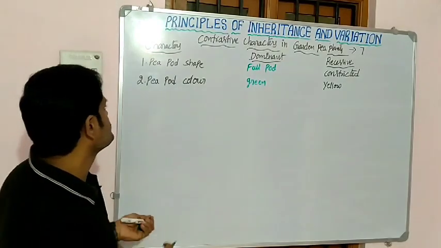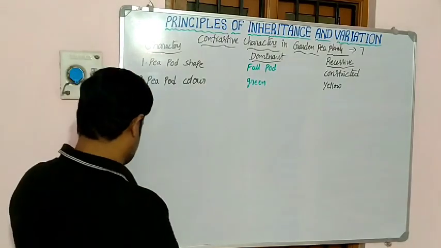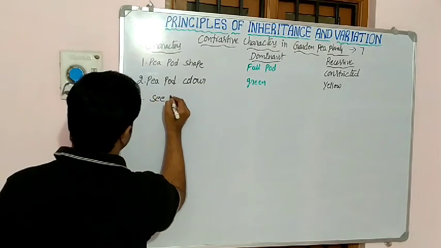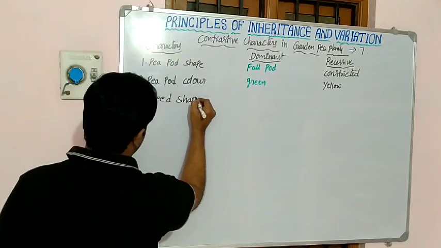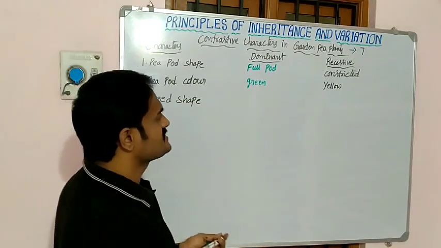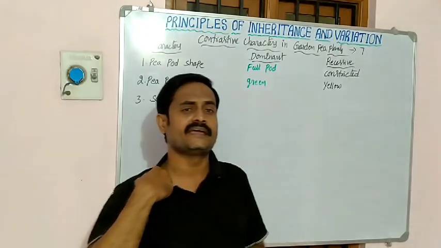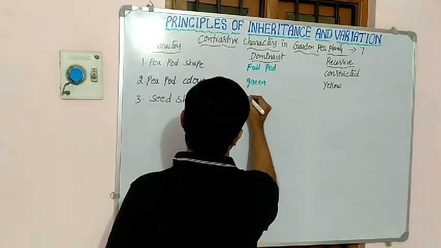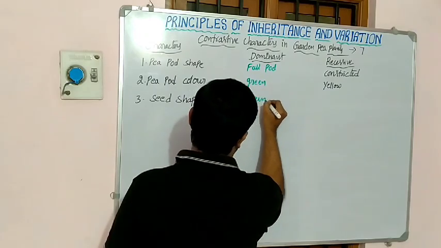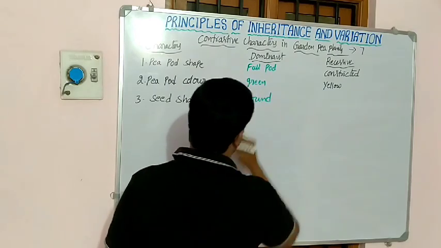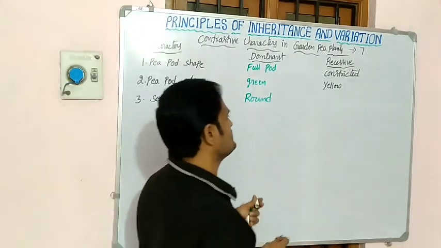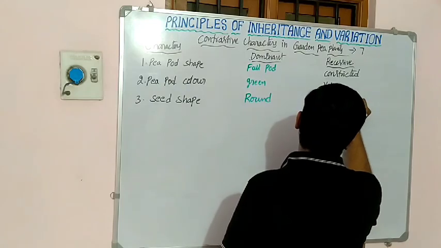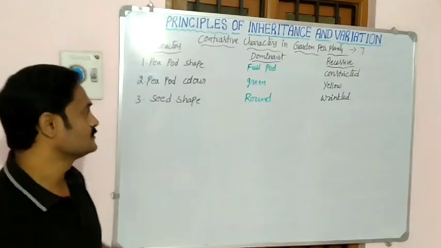Then he observed another character of the pea plant, that is called seed shape. Some of the seeds look round. So round seed is a dominant character. Some other seeds are wrinkled. So the wrinkled character is recessive.